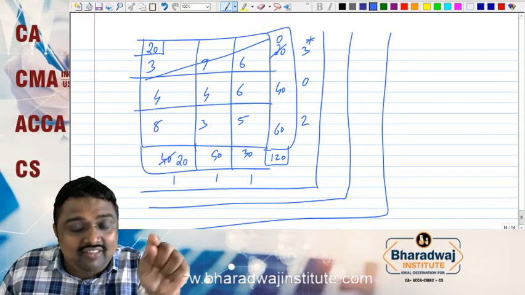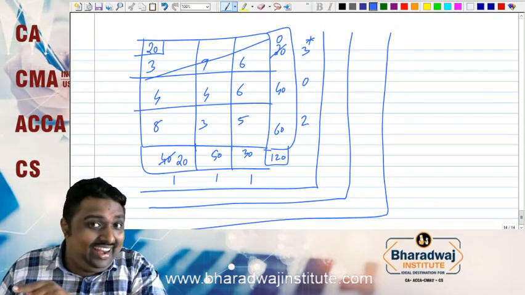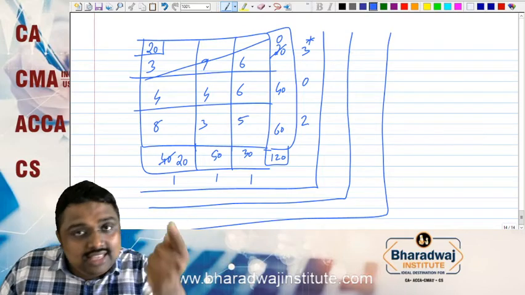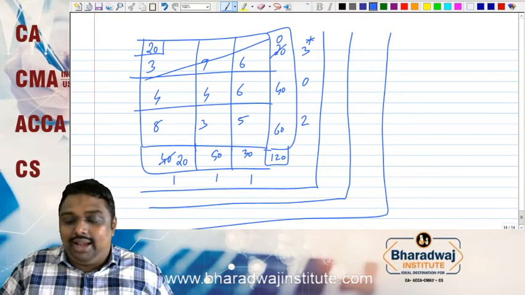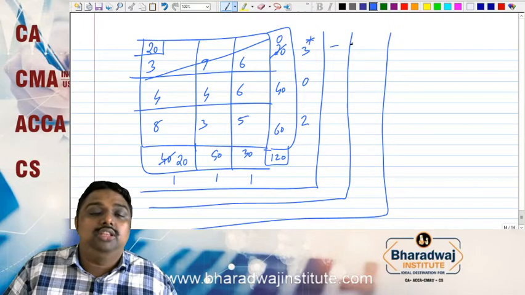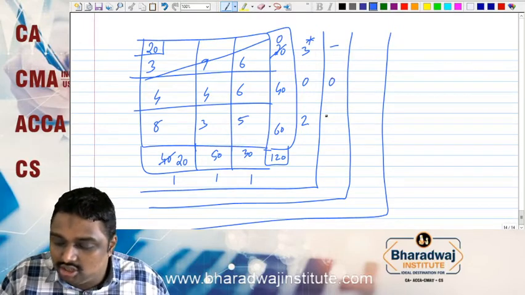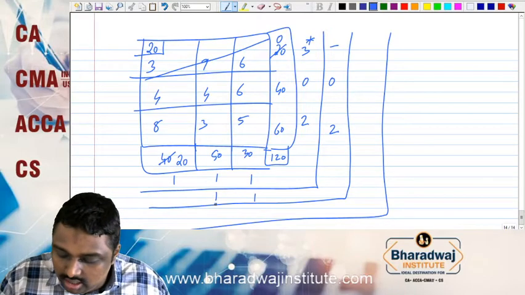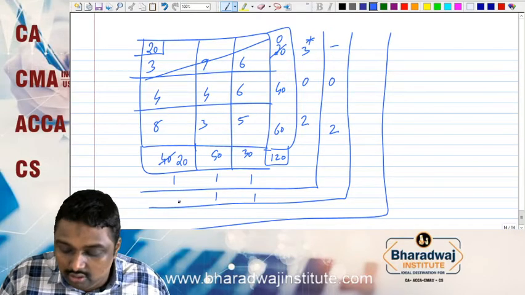The same process continues. You can stop and rewind the video and you will get more clarity. The same steps we have to do for the remaining. Here this column, this row is dead. Here it is 0, here it is 2. Now these two are there. Here 1, here 1, here 6 and 4. Here you will get it.